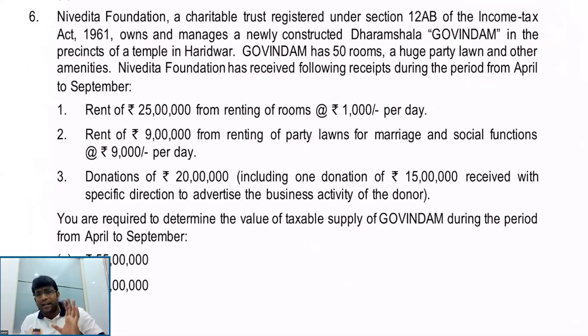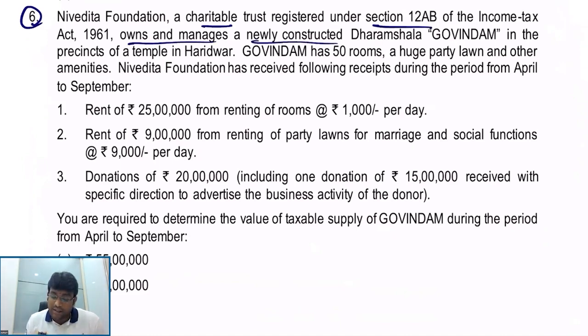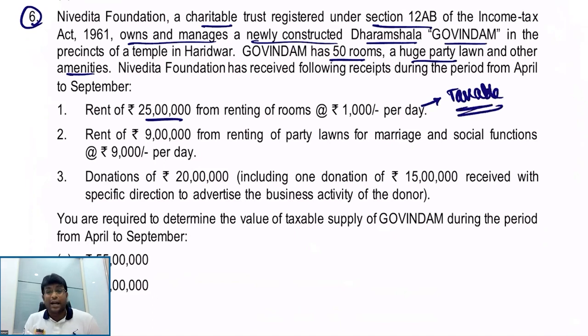Now we have got some independent MCQs, which are not case study based, separate independent MCQs. Let's see them. Sixth one. Nivedita Foundation, a charitable trust registered under Section 12AB of the Income Tax Act, owns and manages a newly constructed Dharamshala, Govindam, in the presence of a temple in Haridwar. Govindam has got 50 rooms, a huge party lawn, and other amenities. Nivedita Foundation has received the following receipts during the period April to September. Rent of 25 lakhs from renting of rooms, 1,000 per day. This definitely becomes taxable. Exemption is only when renting of rooms is less than 1,000.